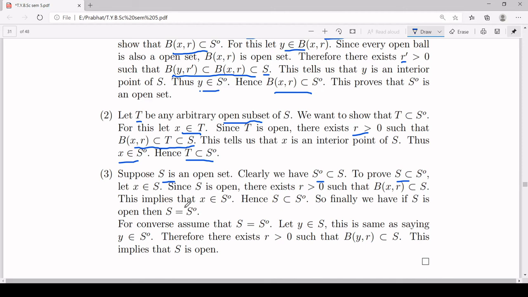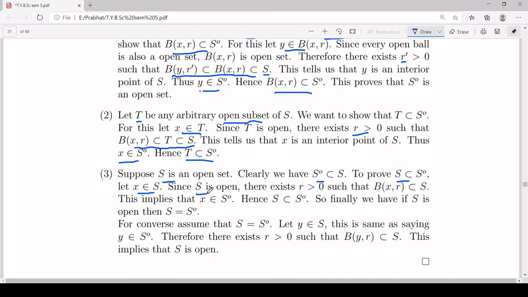Now start with a member in S and try to show that it belongs to S naught. So suppose your element small x belongs to S. Now again make the definition of open in use here.